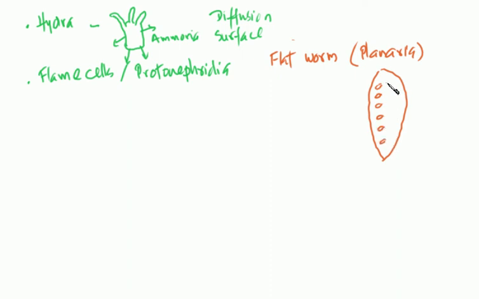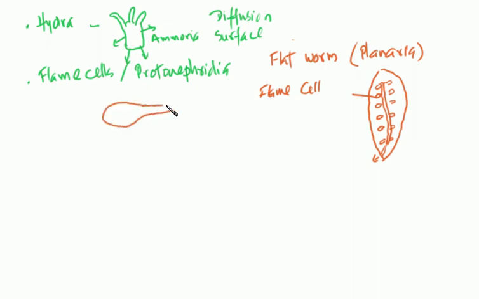The body cavity is filled with a tissue, and all these are connected to a common tube which opens out of the body. This one is called the flame cell. Each one is known as a flame cell. Look at the flame cell. If I draw a single flame cell, it will look like that.